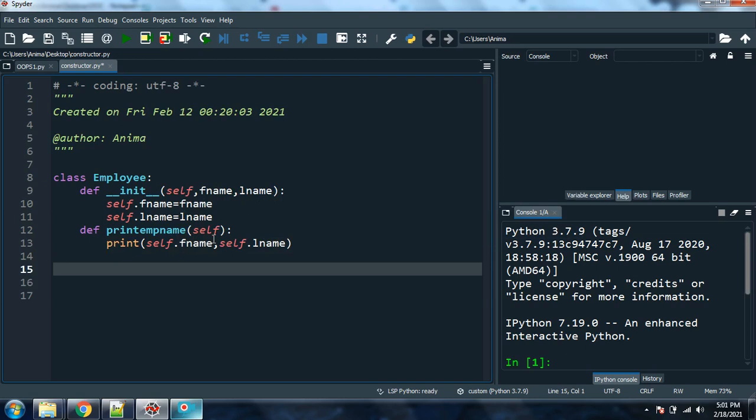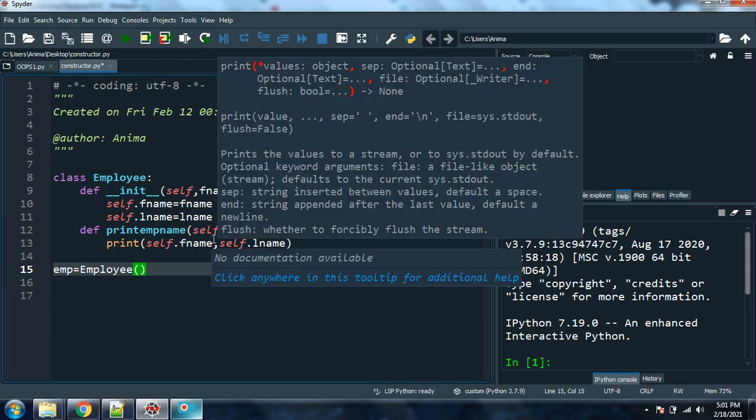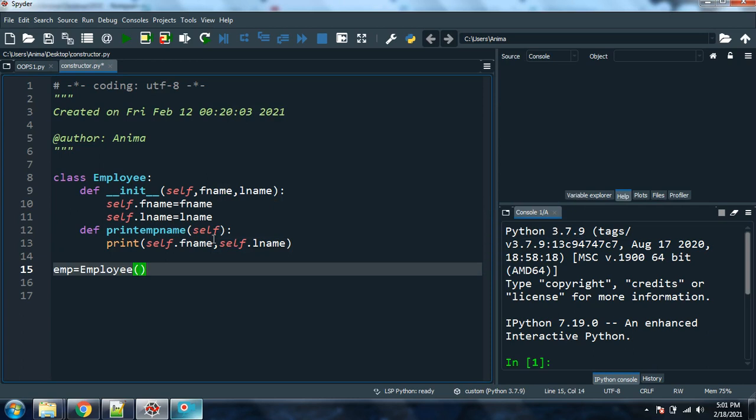Now I can come out of this. In order to access this method, I definitely need the help of an object, say emp. We are going with the employee, so I will create emp as the object of Employee, and here I will pass the parameters. Say first name as Vinayak, my name only, and I'm taking another example, say Parashar.